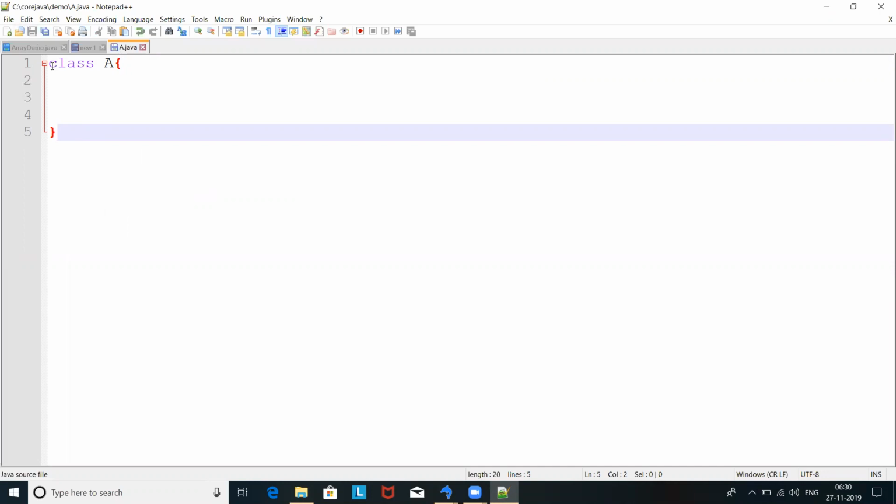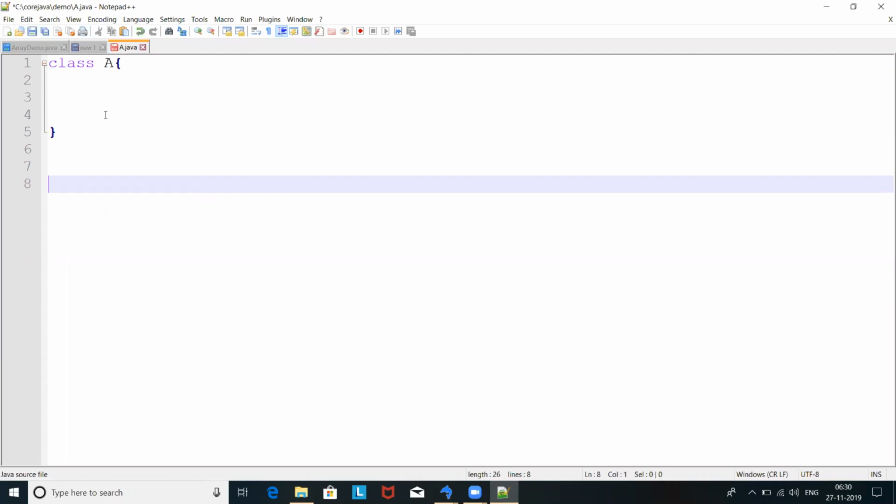Suppose I have 10 classes or 100 classes. If I keep all the classes in the same directory and the same place, managing is not that easy, and you cannot differentiate which is under which.